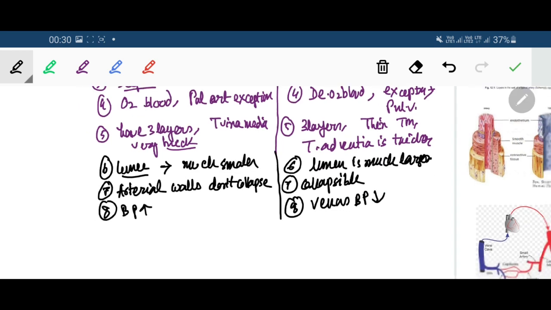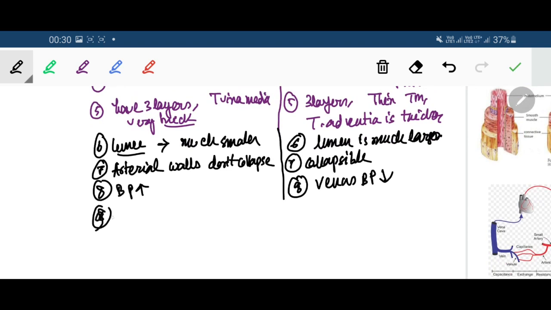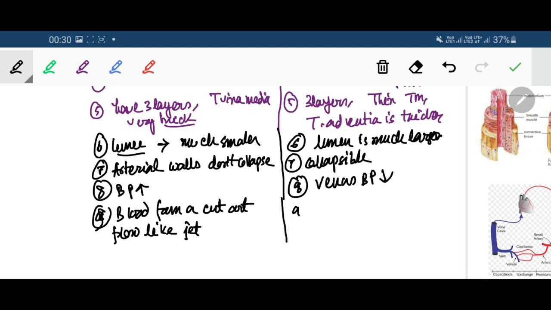When an artery is cut for any reason, blood from a cut artery flows like a jet at very high speed, whereas blood flow from a cut vein is slow or sluggish.